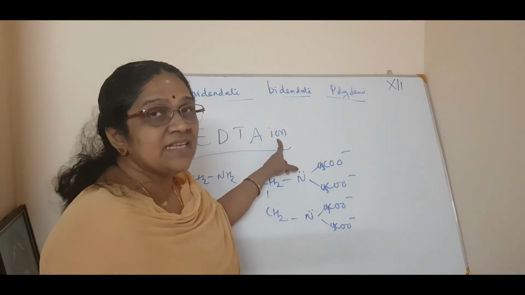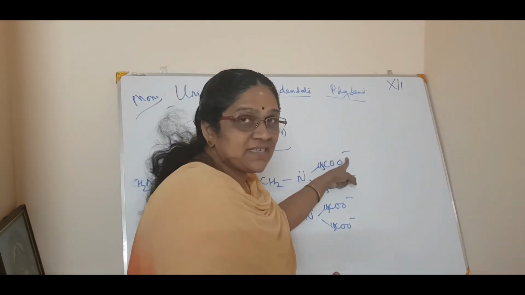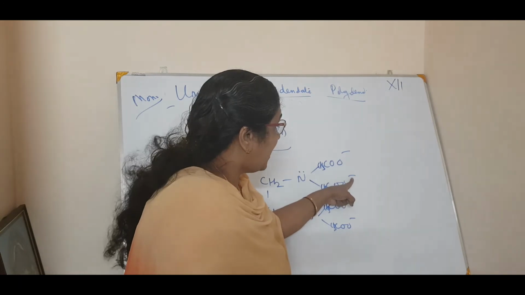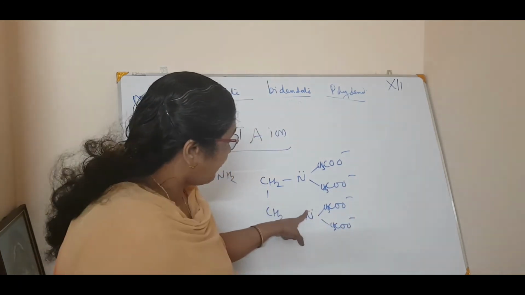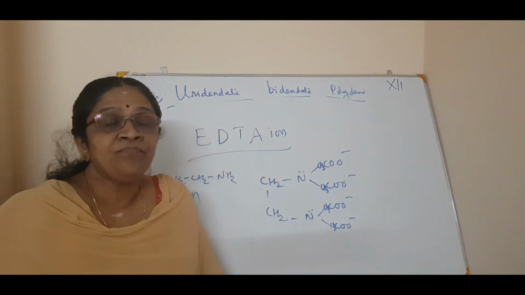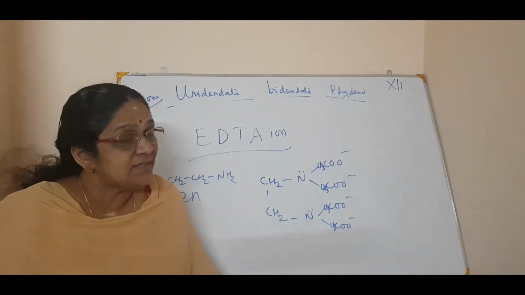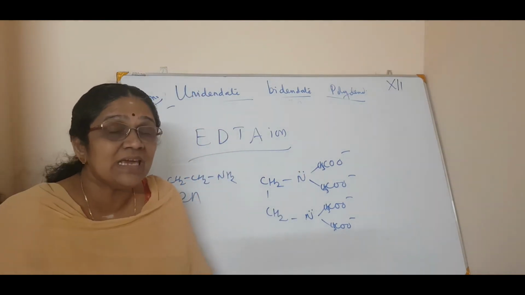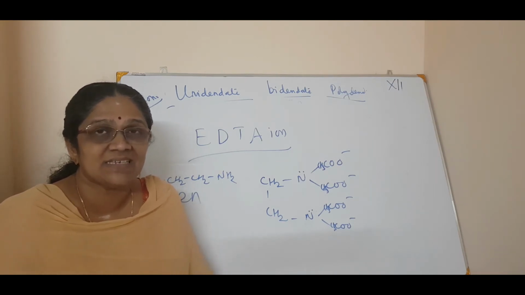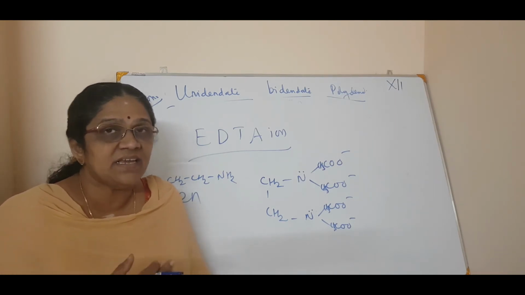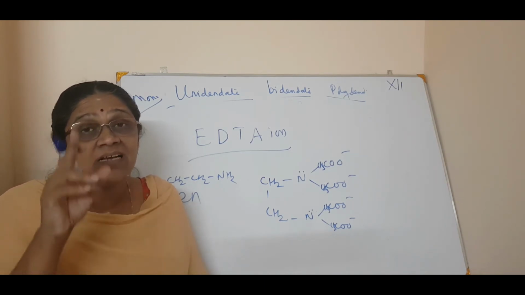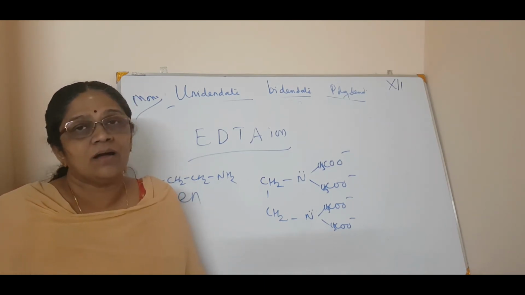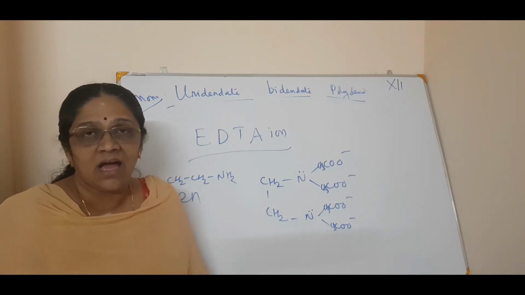ഇതിൽ എത്ര ലിങ്കേജ് ചെയ്യാം നോക്കിയേ. ഇതൊരു മൈനസ് അയോൺ ആണ്. ലിങ്ക് ചെയ്യാം 1 2 3 4, 4 പ്ലസ് 5 പ്ലസ് 6. നോക്കി. So how many linkages does this ethylene diamine tetraacetate, you can just call it EDTA, have? How many linkages are there? 6 linkages. It can link 6 linkages to the central metal ion or atom.